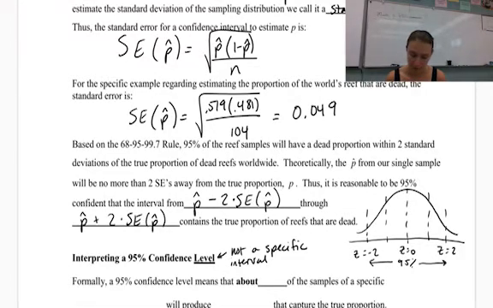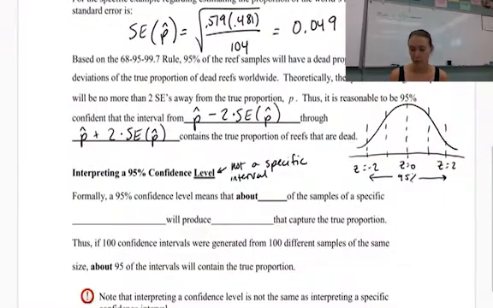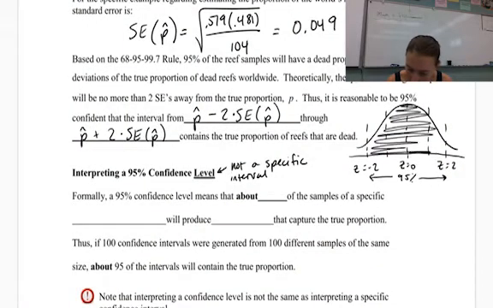Theoretically, the P hat from our single sample will be no more than 2 standard deviations away from our true proportion. Thus, it's reasonable to be 95% confident that the interval from our P hat plus or minus 2 standard errors contains the true proportion of the reefs that are dead. All right, and you can see I kind of drew that Z curve here, our normal curve, and within 2 standard deviations, we have that 95%.